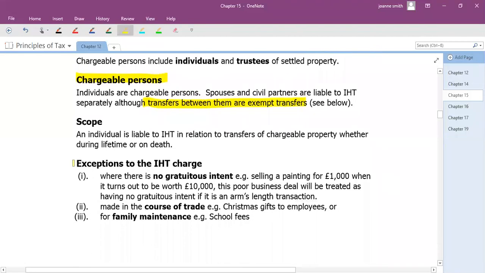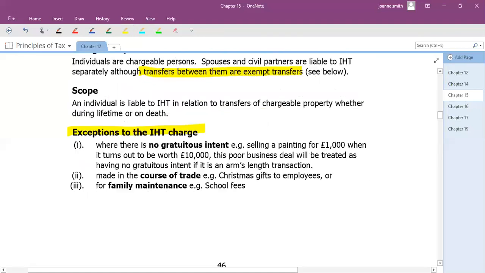Now, there are some exceptions, so some situations when IHT won't arise. The first one we've got there is no gratuitous intent, so you're not intending to profit. The example we've got there is when you sell something for £1,000 and it ends up being worth £10,000. So you never intended to make any money, it just happened. In the normal course of trade, gifts to employees would not be subject to IHT. And then family maintenance, let's say a grandparent says, I'll pay all of their school fees or something like that. That would not be subject to IHT.